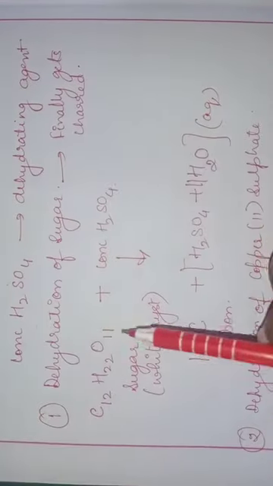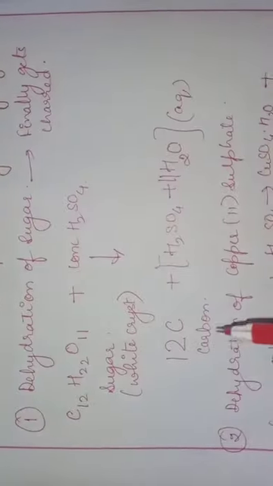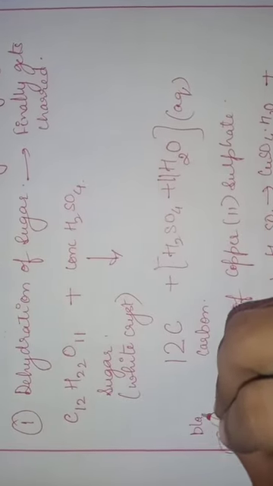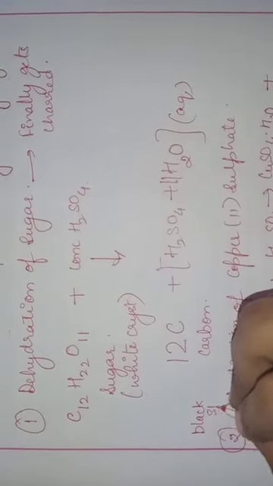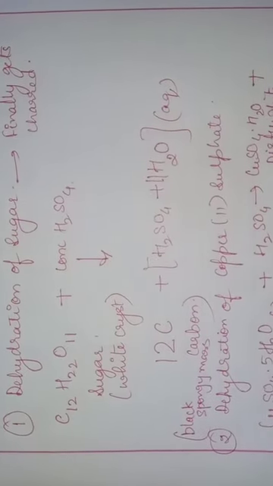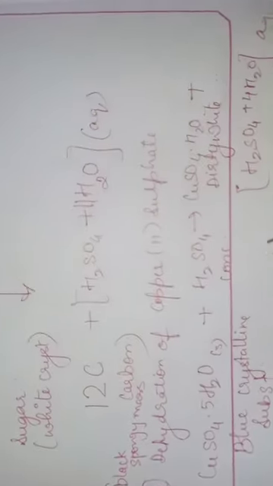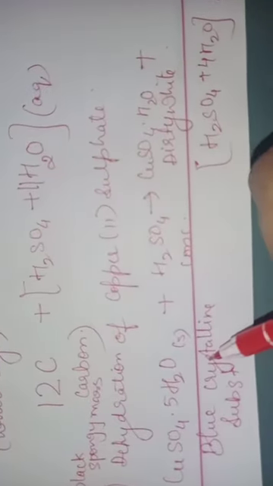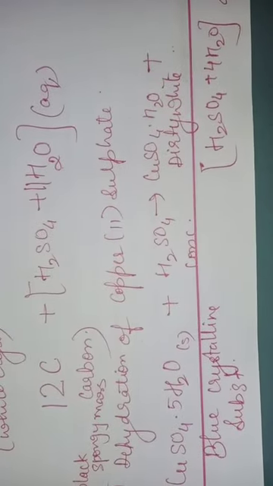In the first, white crystalline sugar gets turned into black spongy mass of carbon. Okay, it turns black, it is charred. And in dehydration of copper sulfate, you have a blue crystalline substance which turns what? Dirty white.